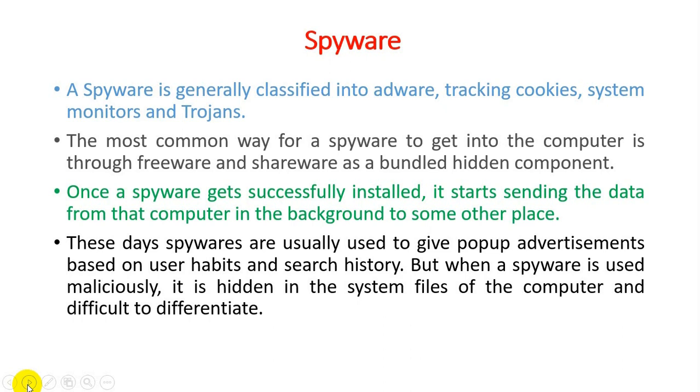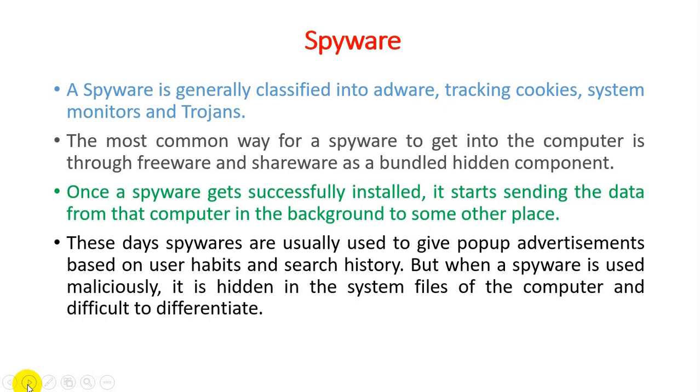Like on so many websites, whenever we search a particular website, they can provide some advertisement pop-ups like coupons, some news, and some related websites through which they can access our data if we click on this particular advertisement pop-up. But when spyware is used maliciously, it hides in the system files of the computer and is difficult to differentiate.